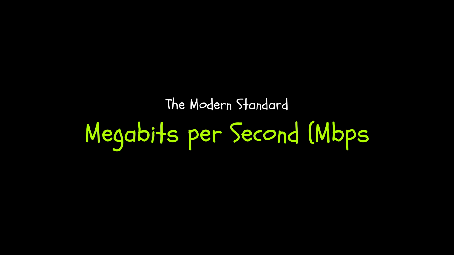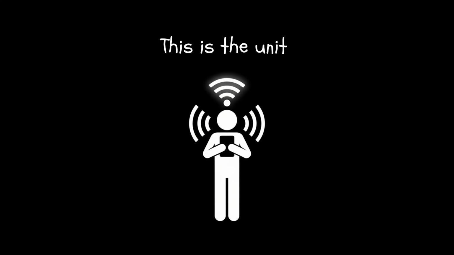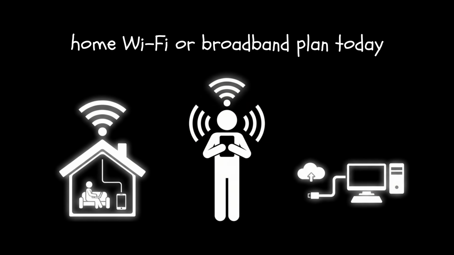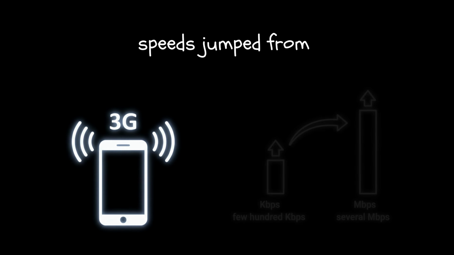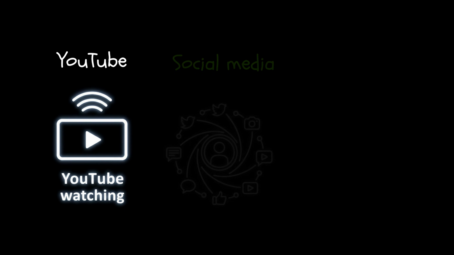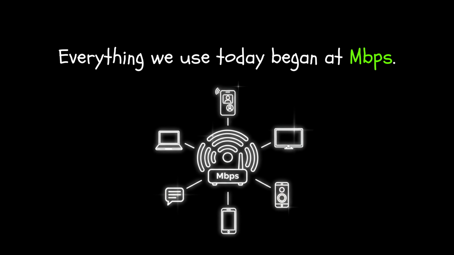Megabits per second, Mbps, the modern standard. 1 megabit per second is equal to 1 million bits per second. This is the unit you see on almost every home Wi-Fi or broadband plan today. When 3G arrived, speed jumped from a few hundred kbps to several Mbps. That created YouTube, social media, app stores, video calling, and mobile gaming. Everything we use today began at Mbps.